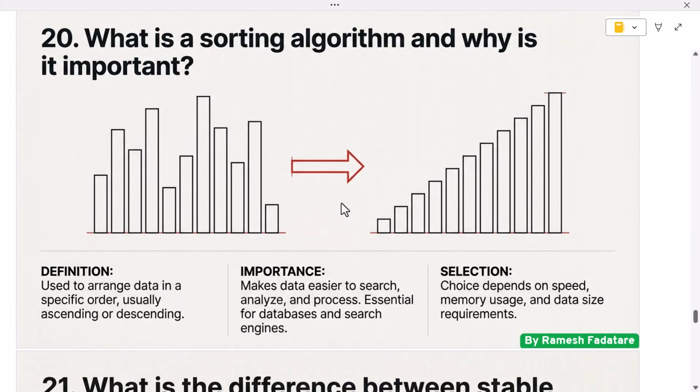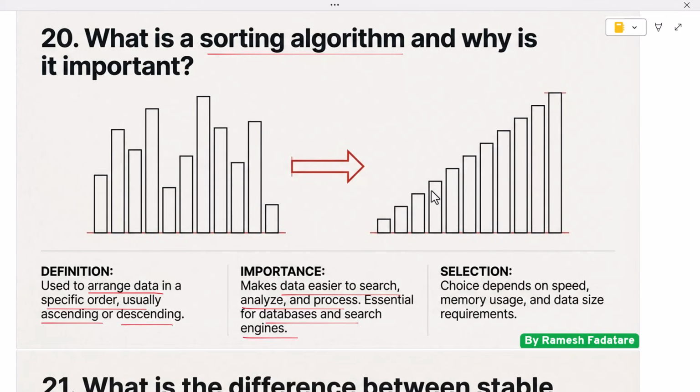Next, what is a sorting algorithm and why is it important? A sorting algorithm is used to arrange data in a specific order, usually ascending or descending. Sorting makes data easier to search, analyze, and process. When data is sorted, operations such as searching become faster and more efficient. Many algorithms and systems rely on sorted data to function correctly, including databases and search engines.